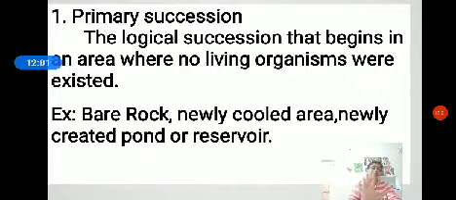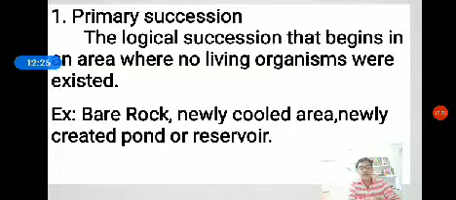So once again, primary succession is the ecological succession that begins in an area where no living organisms existed.